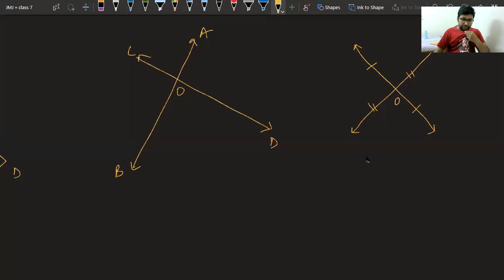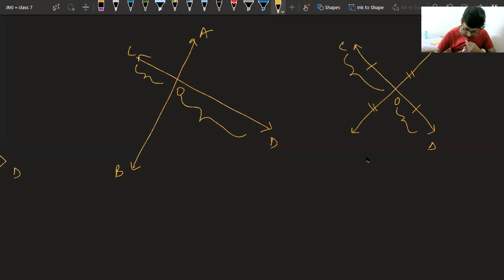In this case, OC is not equal to OD. They are only intersecting. But in this case, they are bisecting. That means this OC equal to OD. I hope, Lavya, it is clear to you now. Intersect means they are just cutting each other. And bisecting means they are cutting in such a way that they are making equal parts. Okay.